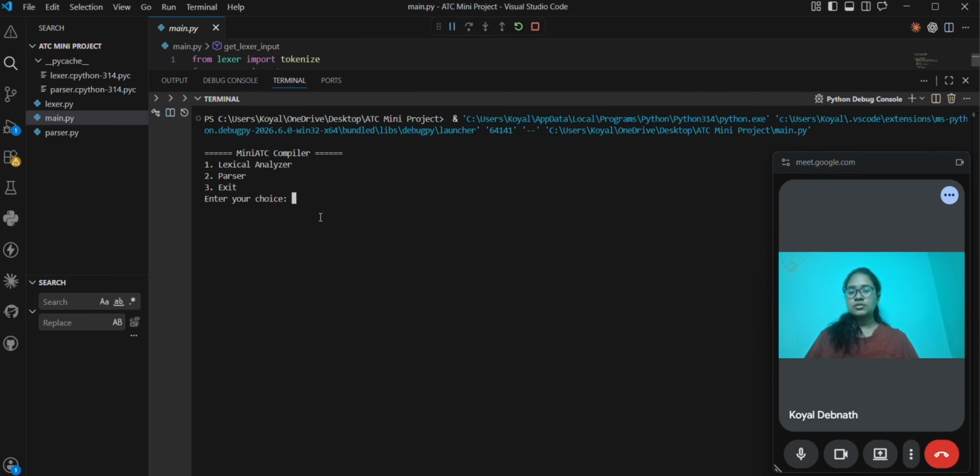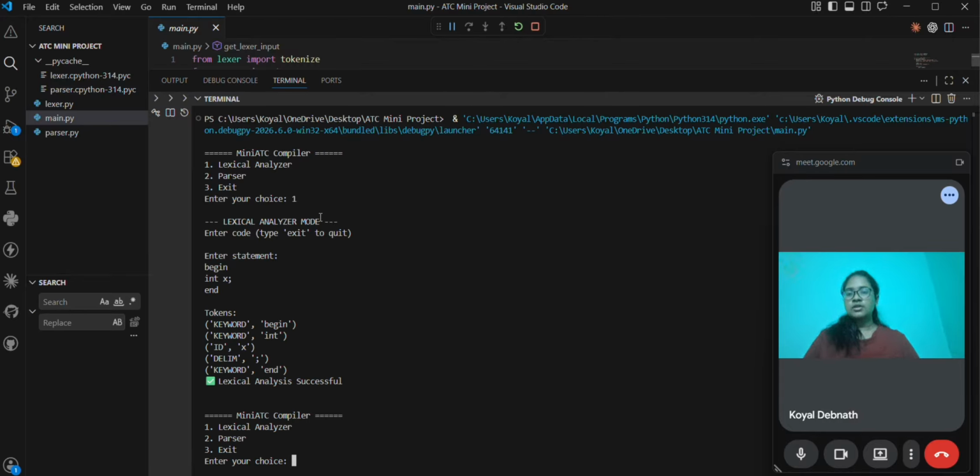So after running the code, it will ask for the options of what we want to do. First we will choose one, so the lexical analysis mode will be chosen. Then we will enter the statement. The statement will be: begin int x; end. So here are the tokens for the lexical analysis: begin is a keyword, int is also a keyword, id is x, delimiters are semicolons, end is also a keyword.